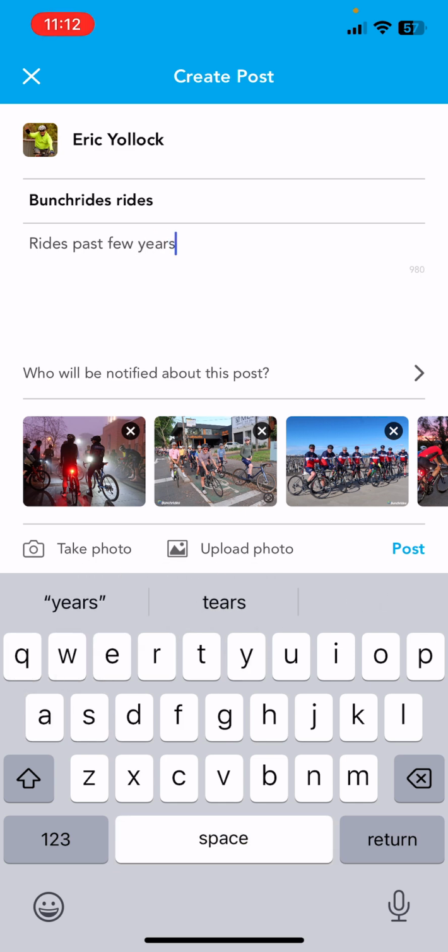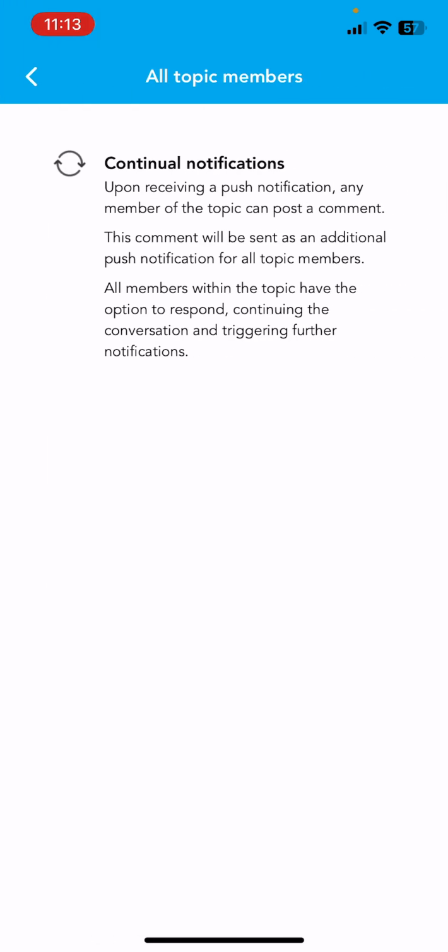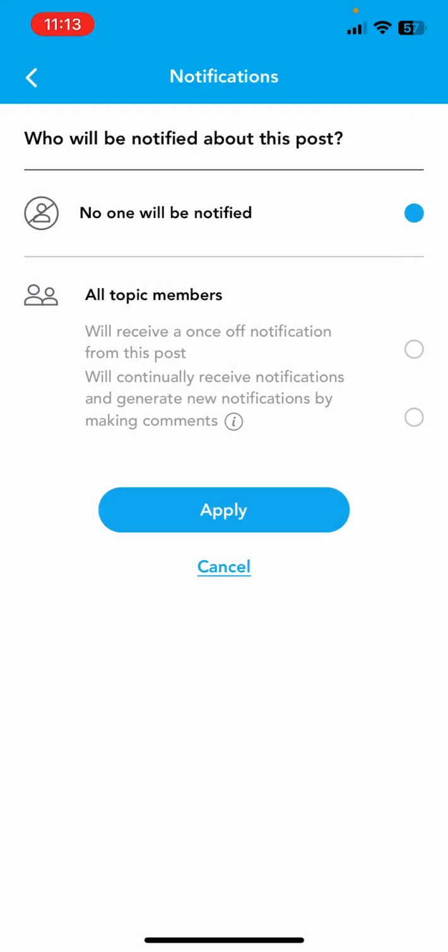And the great thing is, because Eric is administrator of this, and based on the setting of this post, no one will be notified, or all topic members will receive a once-off notification, so it'll appear on the top of the screen, or they'll receive ongoing. What we mean by ongoing is, if you're familiar with WhatsApp, it turns it into a WhatsApp style message where anyone in the message, if they do an update to that, do a comment, it'll generate a new update, and everyone who's a member of that topic will get an update.